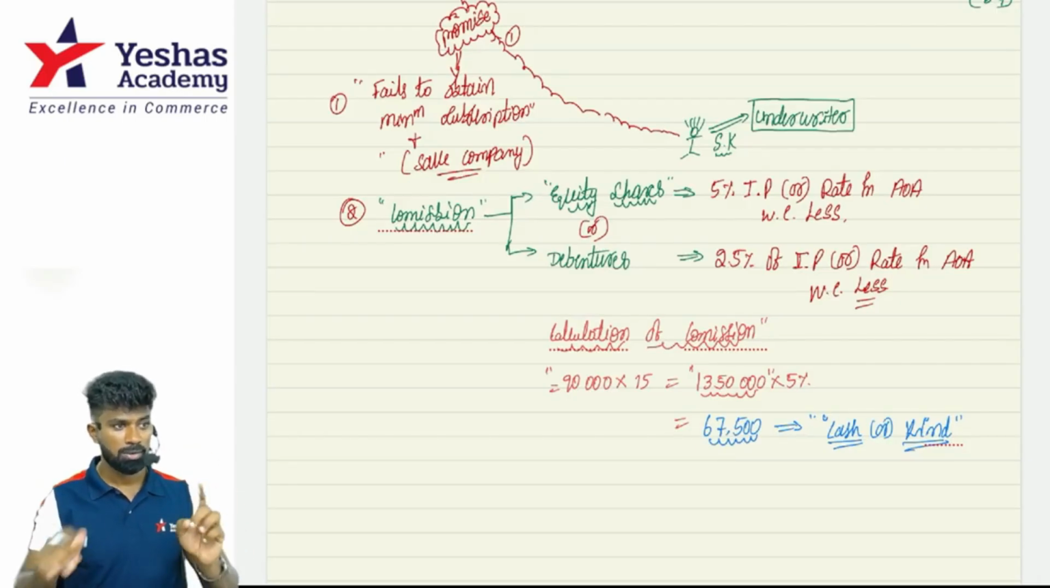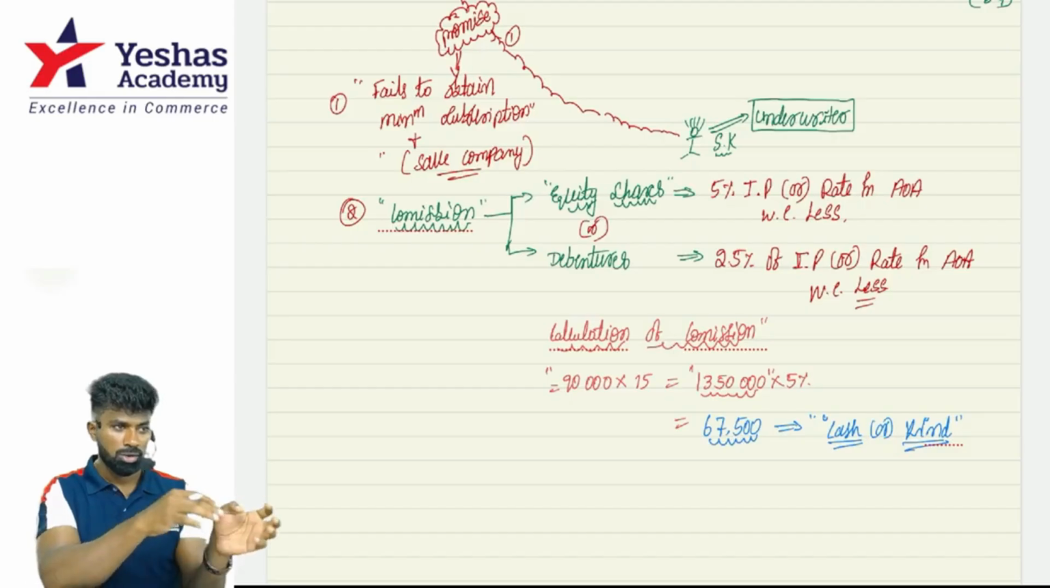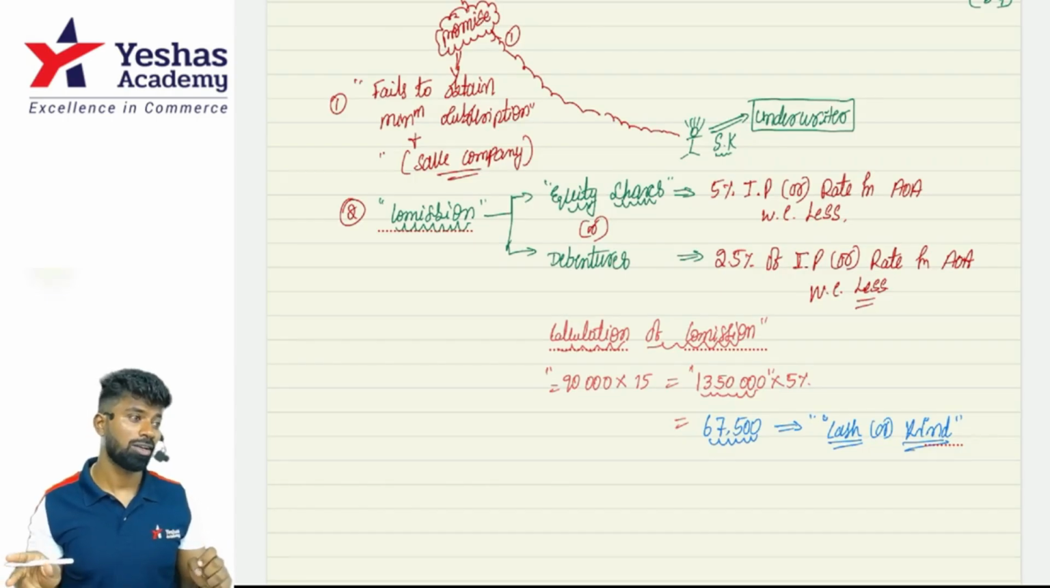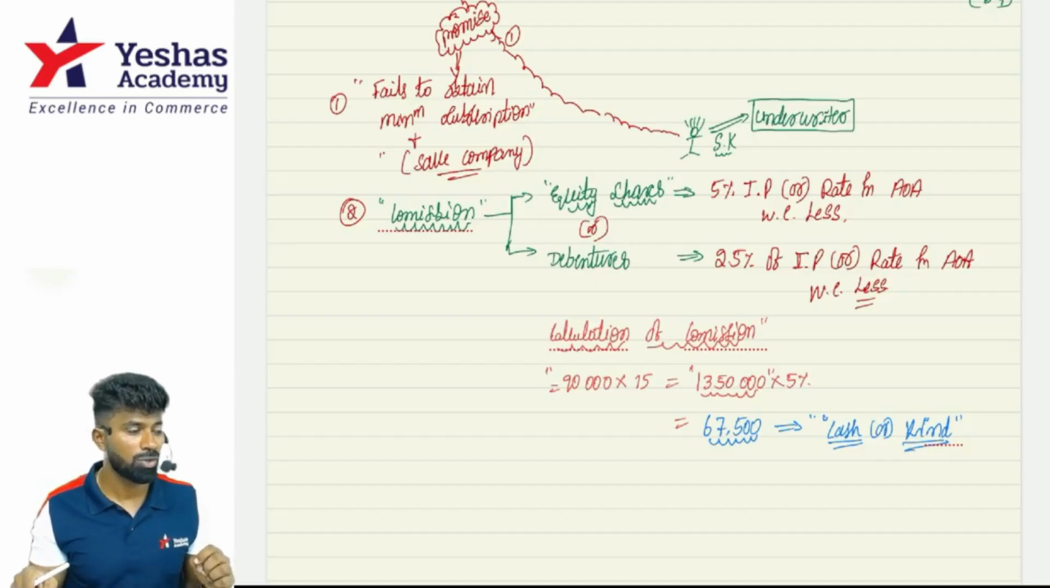Can the commission be paid in cash or kind? Out of the proceeds of the issue, or out of the profits of the company? Can we use the securities premium account balance for the purpose of payment of commission to the underwriters? The answer is yes. Section 52 allows the application of the securities premium account balance for any commission payable on the issue of shares or debentures.